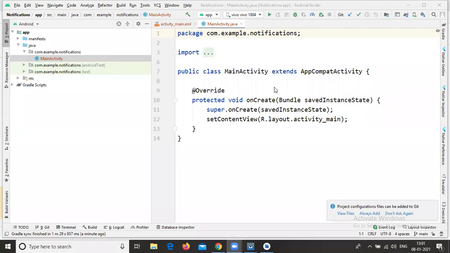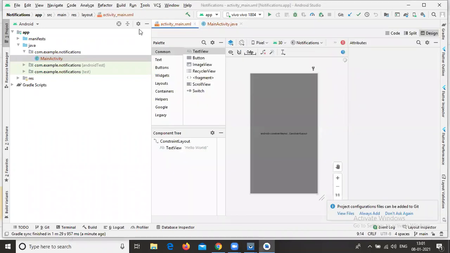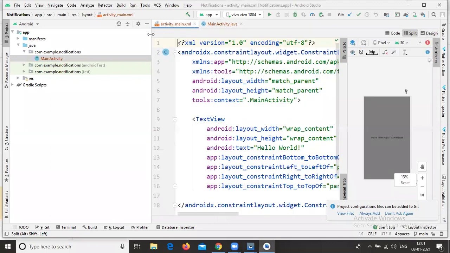Now my project is ready. All of you open the activity_main.xml file, then click on Split. By default it shows a constraint layout.